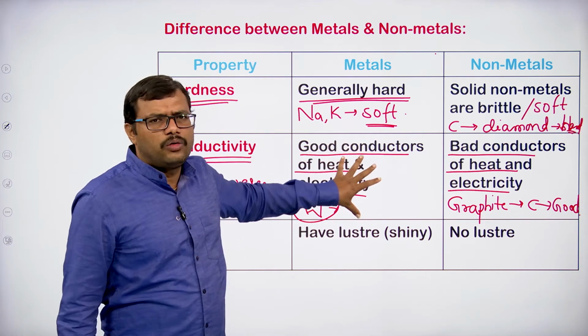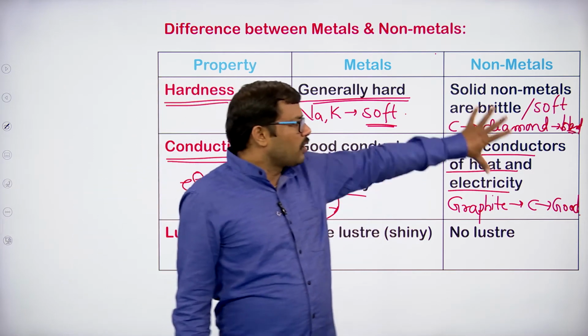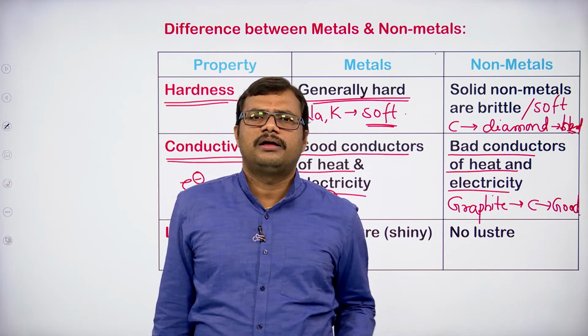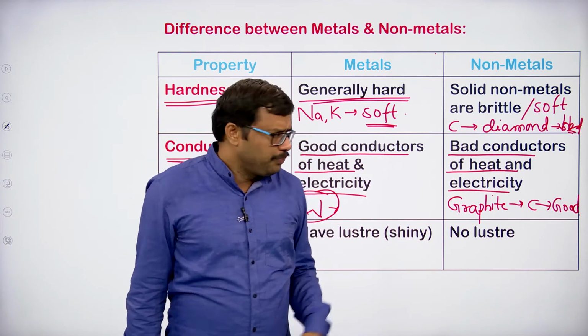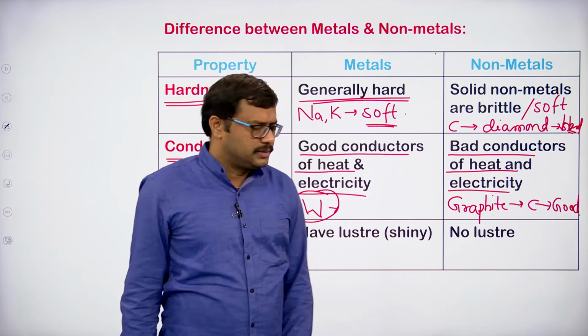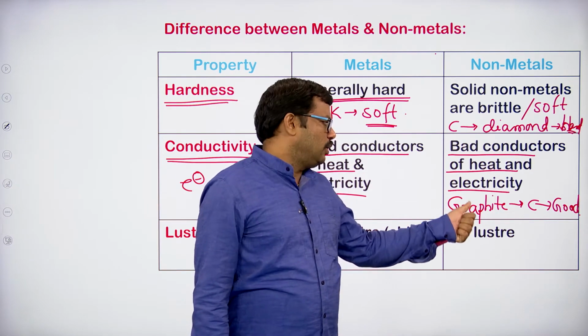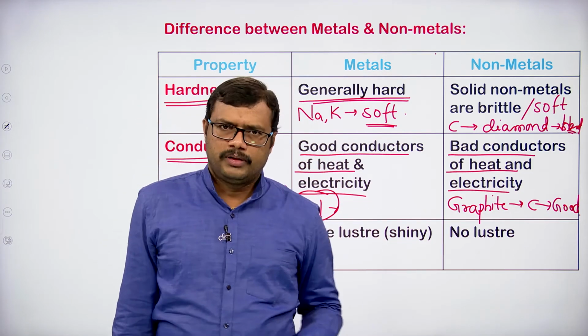Most of the metals are good conductors, but we come across some metals which are poor conductors. Most of the non-metals are bad conductors of heat and electricity. They won't conduct heat and electricity. They won't allow the electricity to pass through them, so they are bad conductors. But an exception is there in the case of non-metals also. Graphite, made up of carbon, is a good conductor.